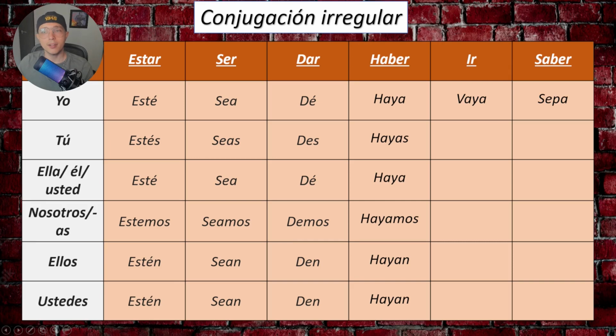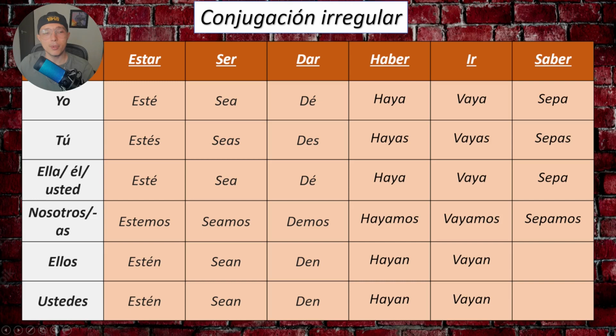So with ir, we would say yo vaya, tú vayas, ella vaya, nosotros vayamos, ellos vayan, ustedes vayan. And let's go with saber. We would say yo sepa, tú sepas, ella sepa, él sepa, nosotros sepamos, ellos sepan, ustedes sepan. And that will be all the conjugations in the subjunctive tense.